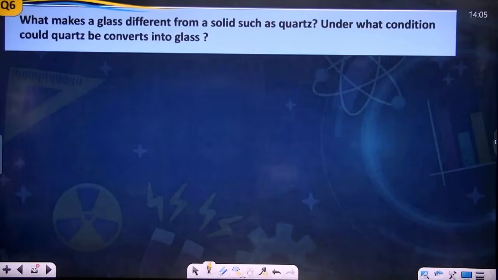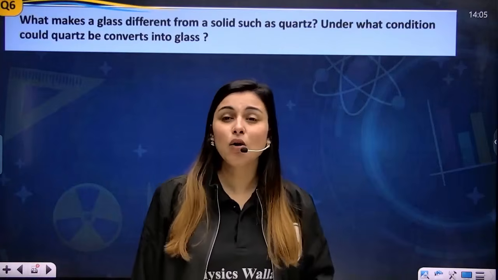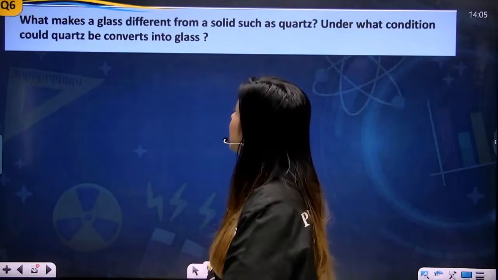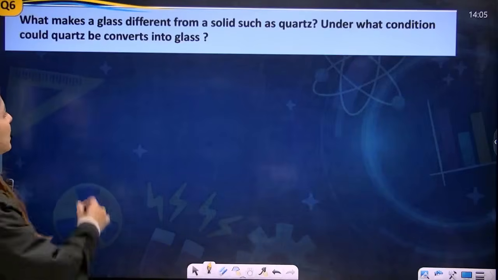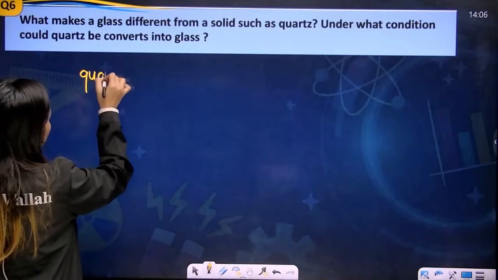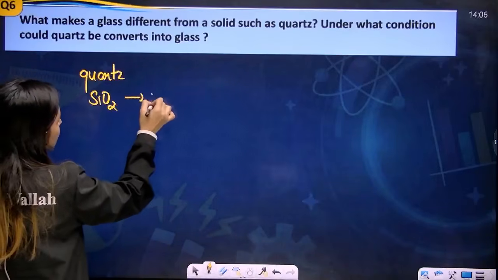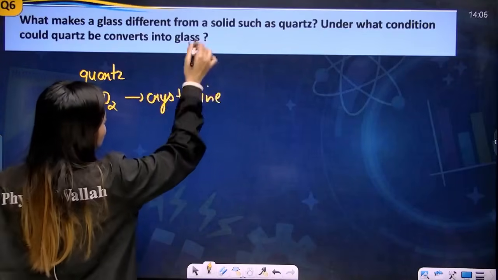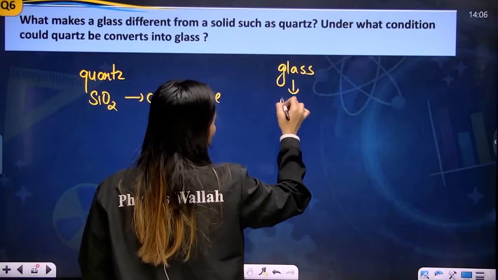Next question. What makes a glass different from a solid such as quartz? How is a glass different from quartz? Then you have to tell under what conditions quartz would be converted into glass. See, my dear students, what does quartz mean? SiO2. And quartz is crystalline in nature. We just discussed it. And glass is amorphous in nature.